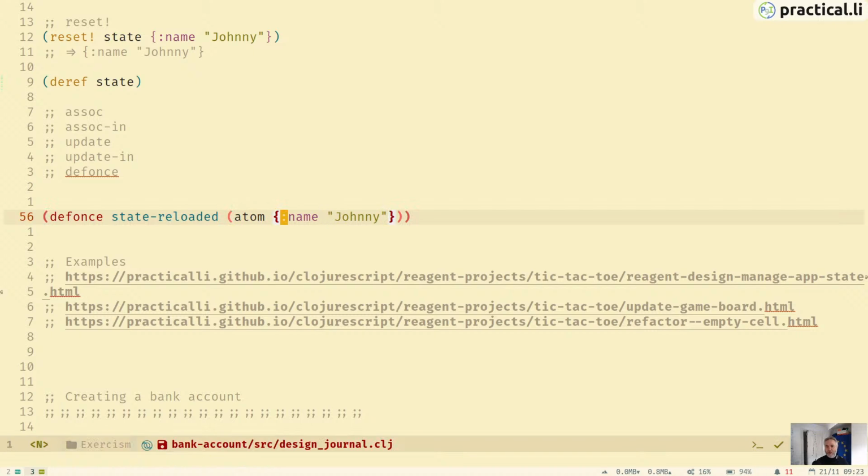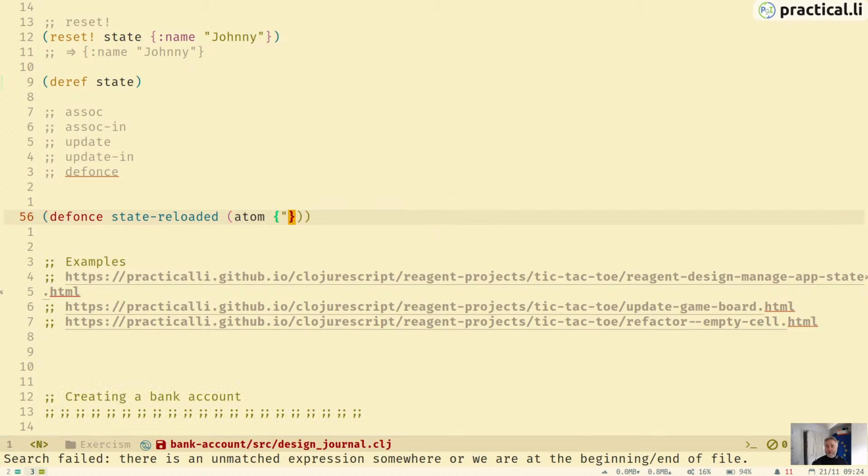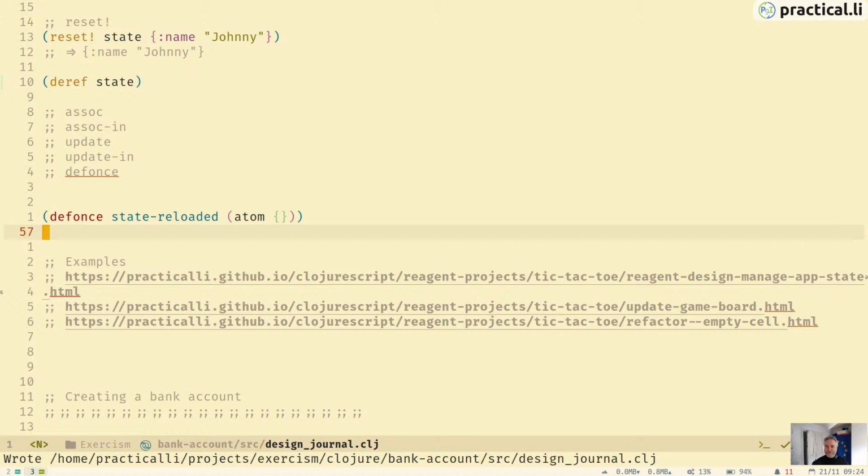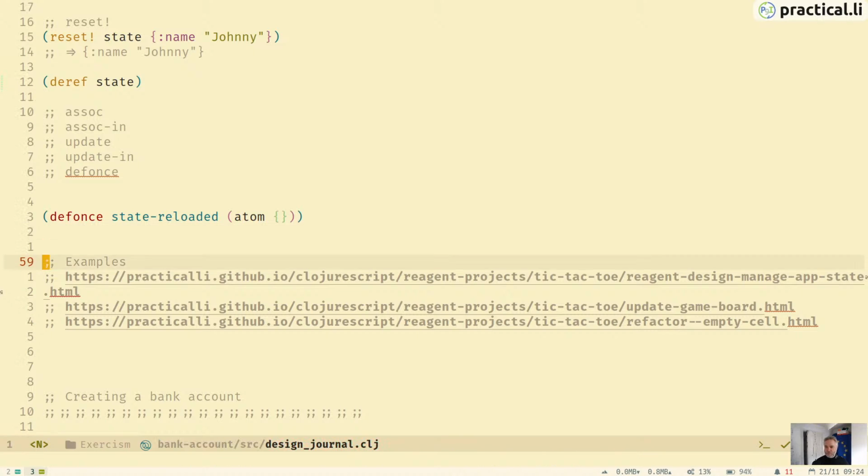So sometimes you'll just define an atom as an empty collection so you've got an atom in place, and then you'll share that between all the functions you're actually using. Hopefully that makes sense.